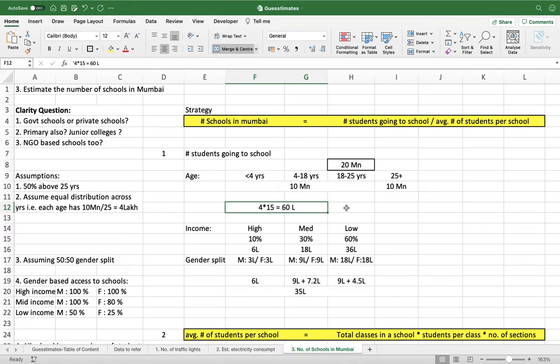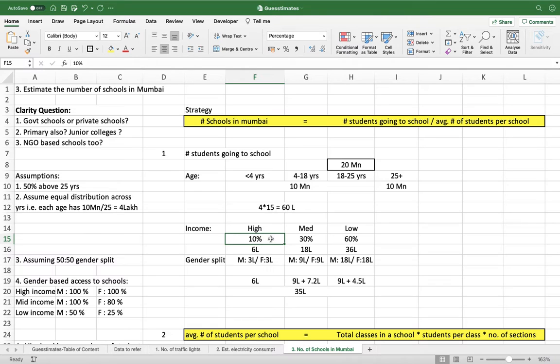Now, even though these are eligible, not everyone will have access to education. So our next filter comes, where we'll be dividing this total 60 lakh people based on income. I have split it into high, medium, and low, taking 10% for high, 30% for medium, and 60% for low.